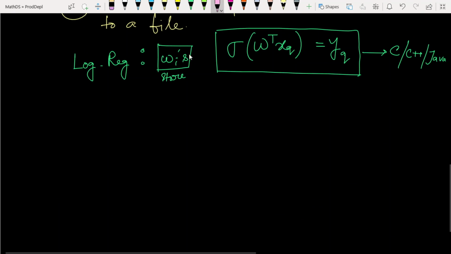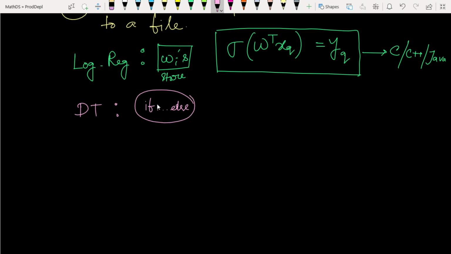Suppose we apply a decision tree. What do we have to store? We simply have to store the if-else conditions, nothing else. If you write some code in C or C++ with these if-else conditions, you can easily build it and give the output in only 1 millisecond.